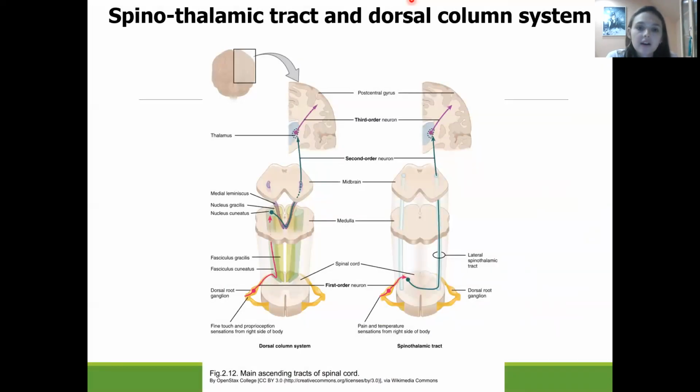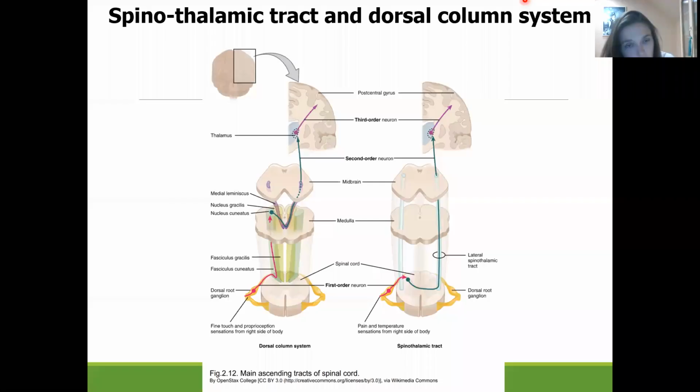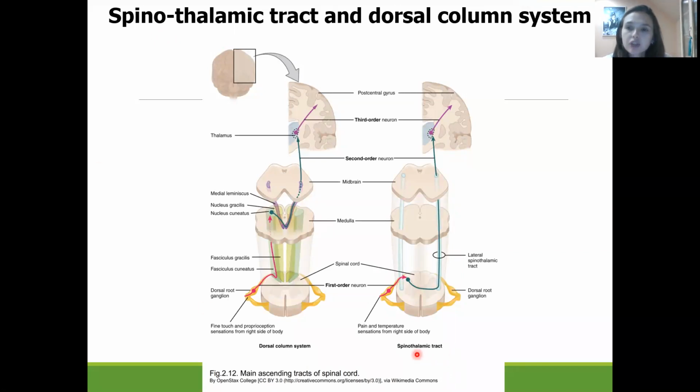Now let us go on. Now all this information about pain and temperature goes through the spinothalamic tract. It is a tract which is responsible for transmitting information about pain and temperature sensation. So receptors on the skin will detect pain and temperature sensation.